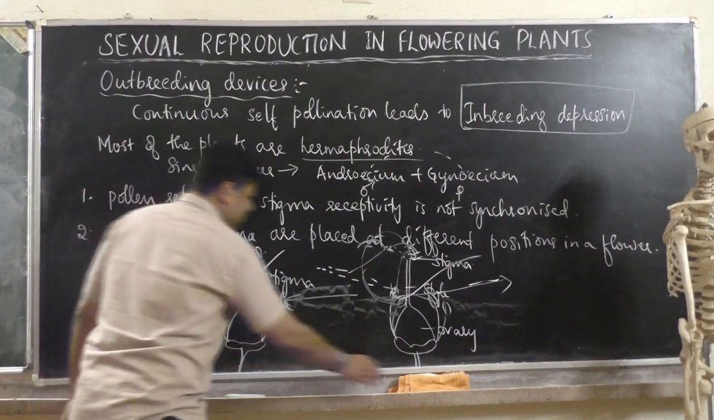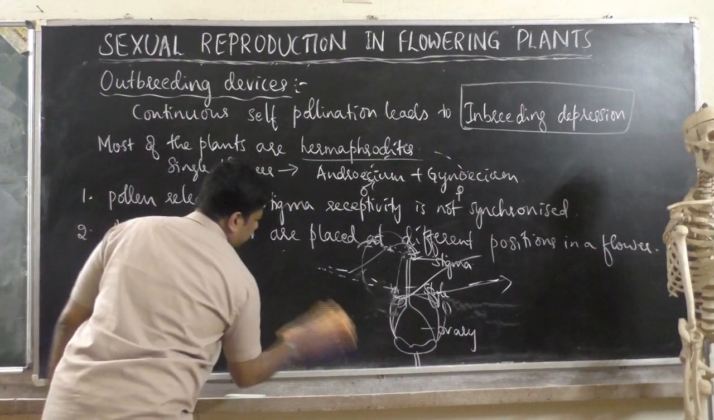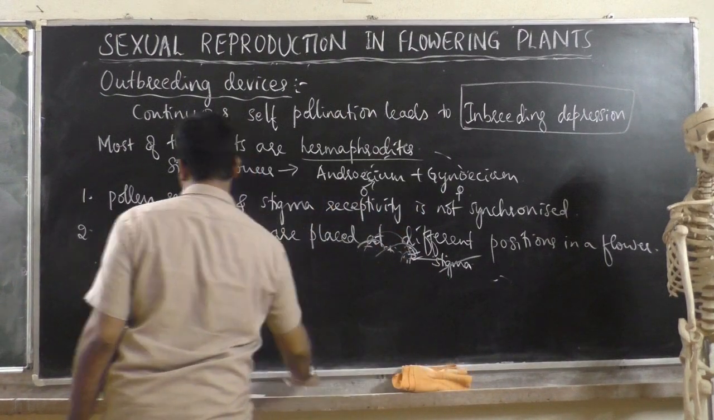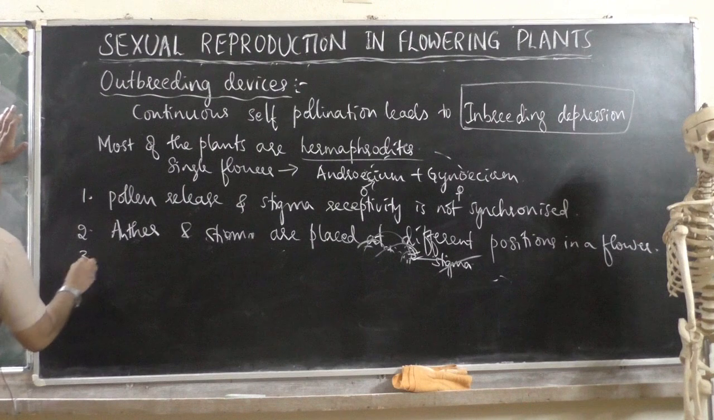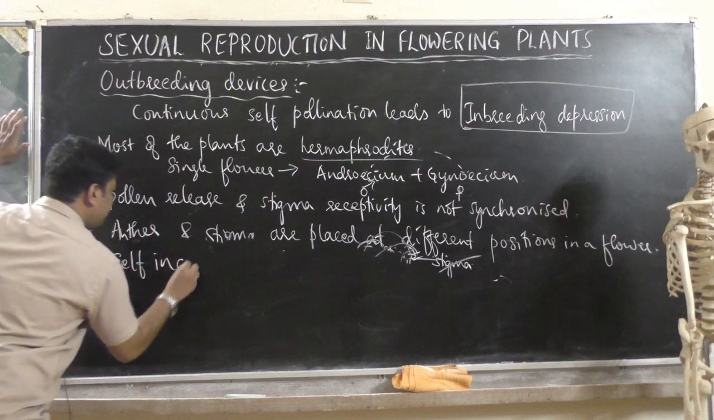This diagram is not in the textbook, but just for your understanding I have drawn it. Then the third method of outbreeding device is self incompatibility.